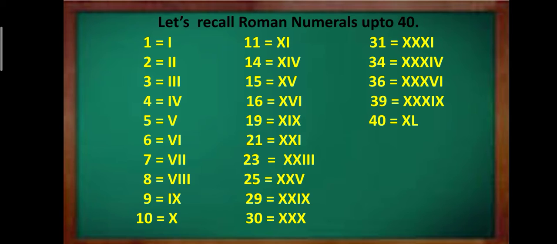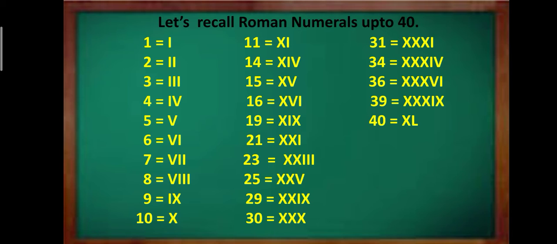5 V, 6 VI, 7 VII, 8 VIII, and then 9. Again we could not repeat I more than thrice. So what we will do? We will write I to the left of X. Right? So we will have 10 minus 1, that is 9. So IX is the symbol for 9. For 10 we have X. For 11 we will write I to the right of X. There we will add the value of I to X. So that will be 10 plus 1, 11.